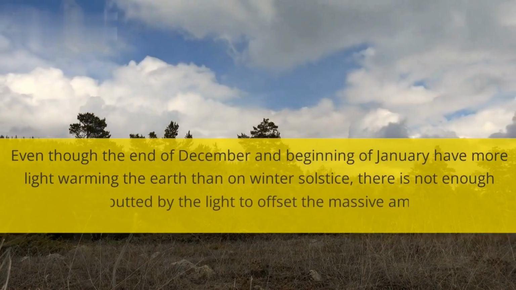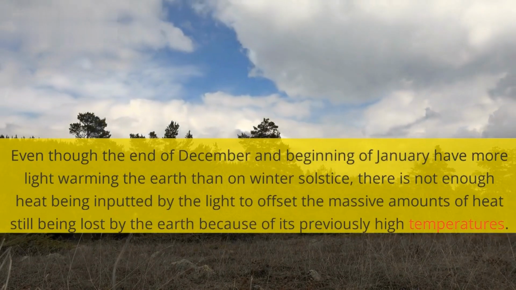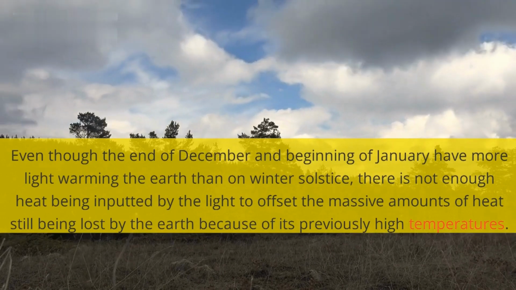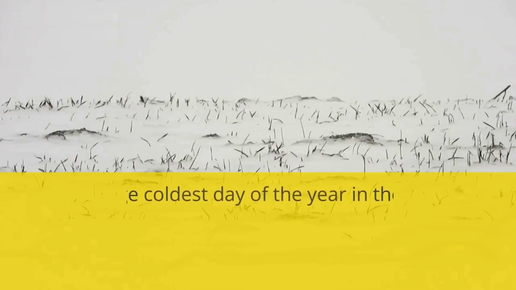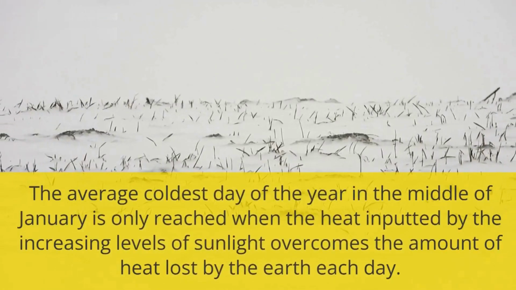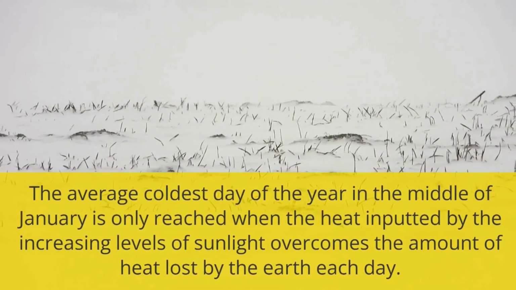Even though the end of December and beginning of January have more light warming the Earth than on winter solstice, there is not enough heat being input by the light to offset the massive amounts of heat still being lost by the Earth because of its previously high temperatures. The average coldest day of the year in the middle of January is only reached when the heat input by the increasing levels of sunlight overcomes the amount of heat lost by the Earth each day.